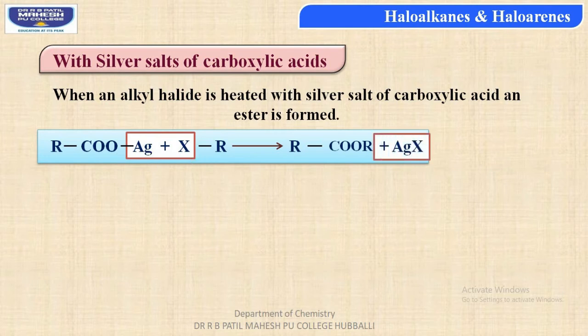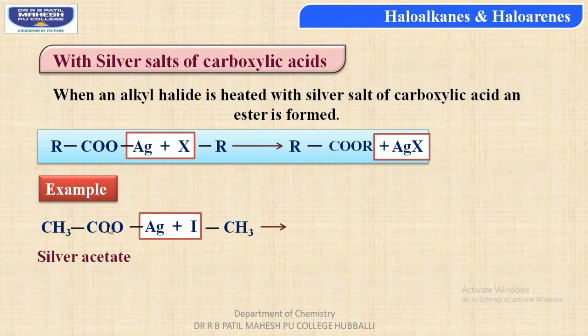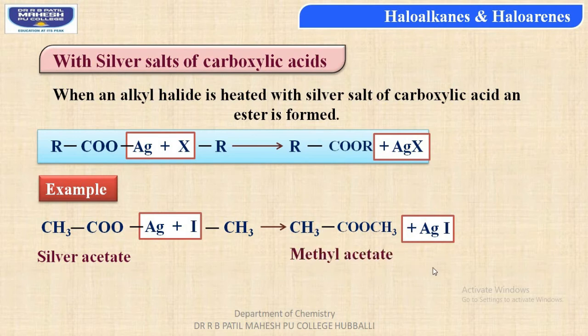Let us see an example when silver acetate, that is CH3COOAg, silver acetate molecule is reacted with iodomethane molecule or methyl iodide. Then, students, removal of silver iodide occurs, resulting in the ester as CH3COOCH3. So, students, you are getting methyl acetate as the product. Along with that, we are getting silver iodide.